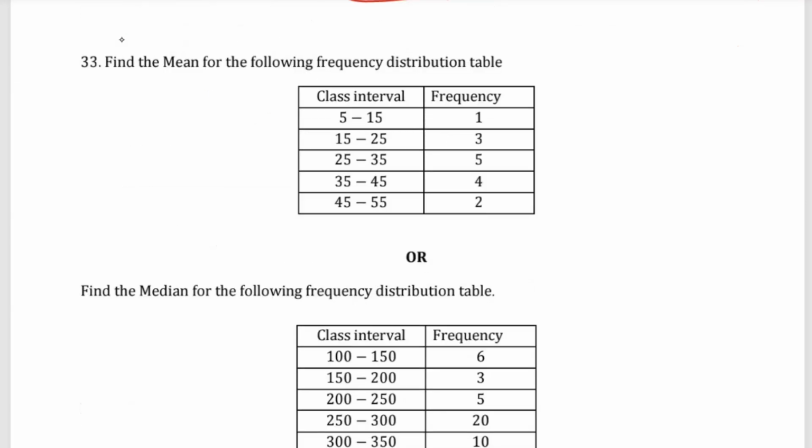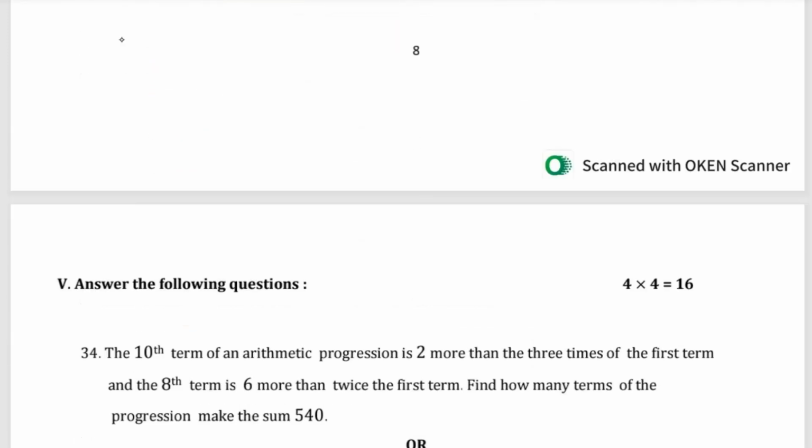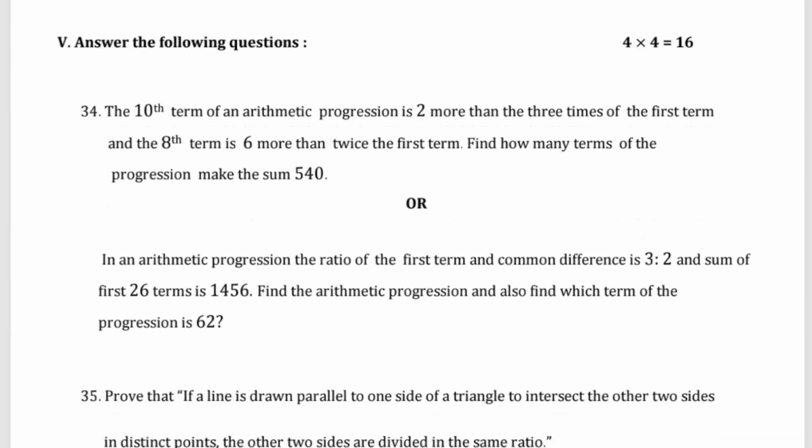Question number 33, find the mean for the given following data and find the median, or you can find the median for the following data. Then the second section, that is fifth main. Question number 34, answer any four.